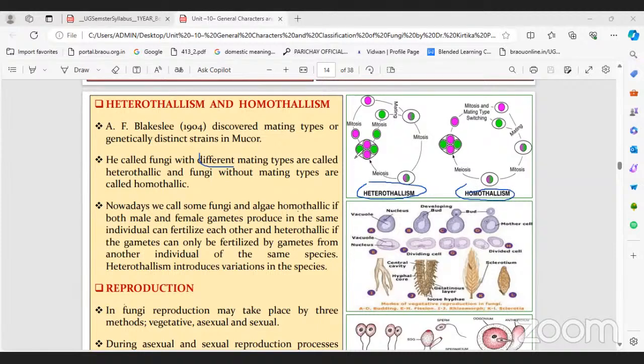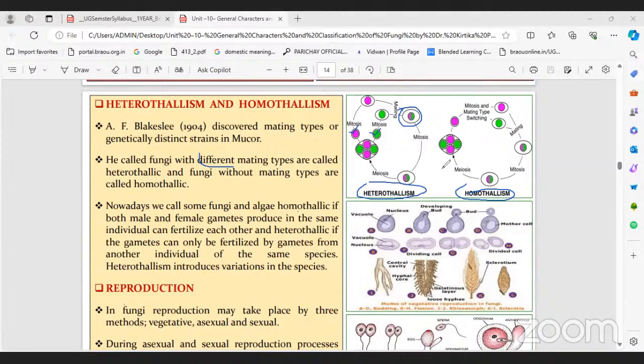For example, here the pink color is one strain and the green color is a different strain. Mating between these two different strains is called heterothallism. Homothallism means the same type, same species.